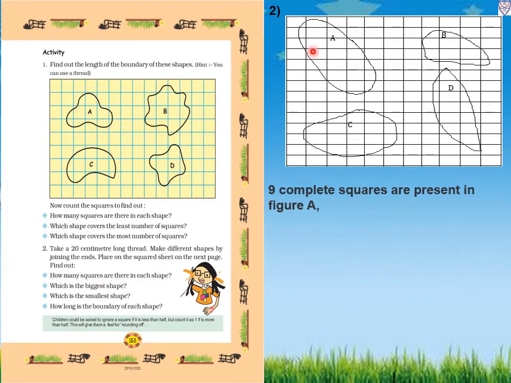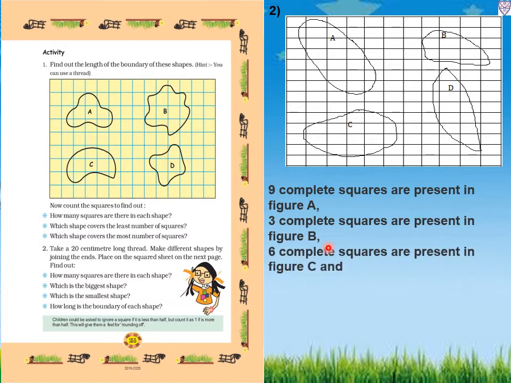So in A, how many squares are there in total? 1, 2, 3, 4, 5, 6, 7, 8, 9. So 9 complete squares are present in figure A. Now in B, how many squares are there? 1, 2, 3. So 3 complete squares are present in figure B. Now C, 1, 2, 3, 4, 5, 6.